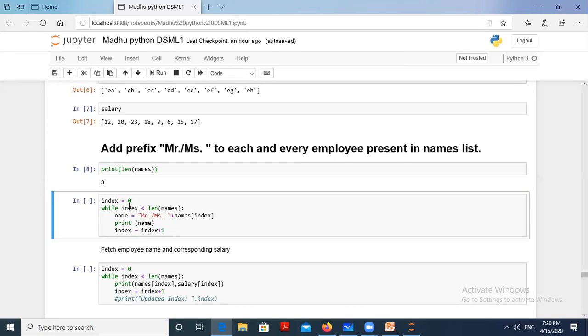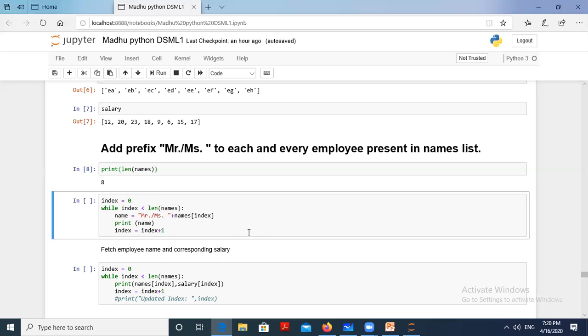Then go again to the while loop. 1 less than 8, then name equal to Mr. or Mrs. plus names of index 1. What is that? EB. You will get the print as Mr. or Mrs. EB. Like that it has to go on until index is equal to 7, which will display EH. Then 7 plus 1 is 8. Again go to the while loop: index 8 less than 8? It fails. Now this while loop breaks.